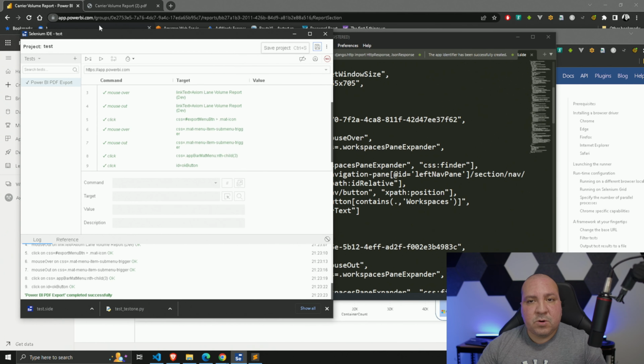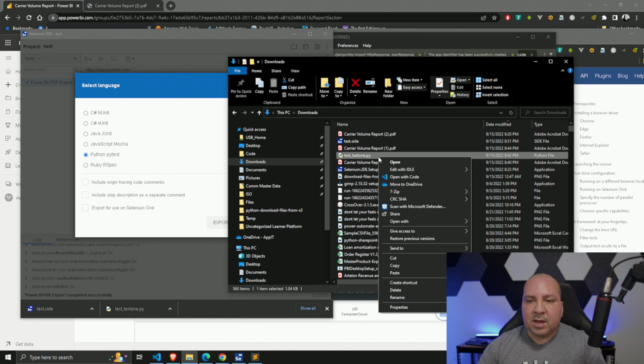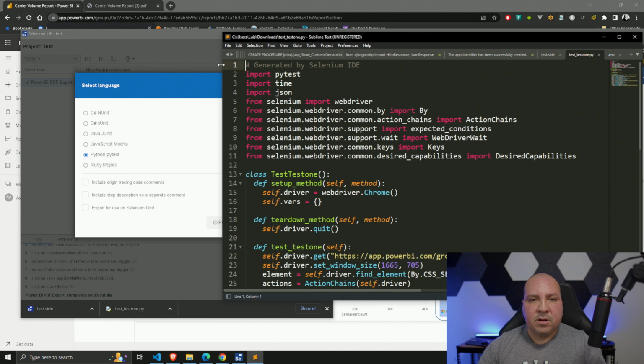So one option would be, if I go to my test case that I created, and again, you create many test cases. You could have a suite, a list of all different kinds of test cases. I could go to export. So this would be where you could export it in whatever language, right? And again, Python happens to be one of the options. So I have already exported this out. And let me open it up so I could show you, which is this guy. This is one of the ones that I tested earlier. Pretty much doing exactly what I did here.